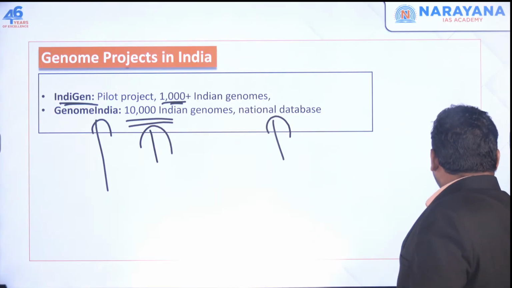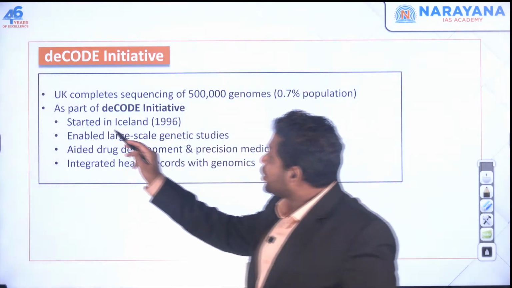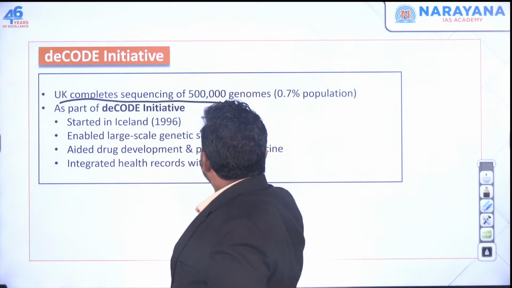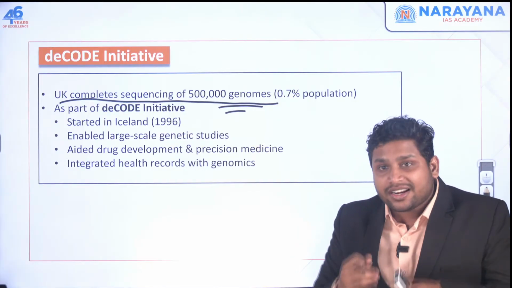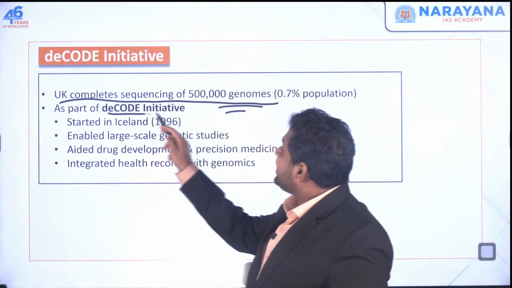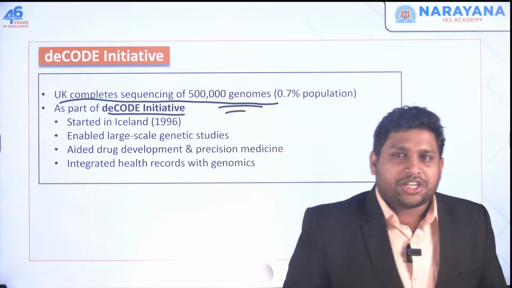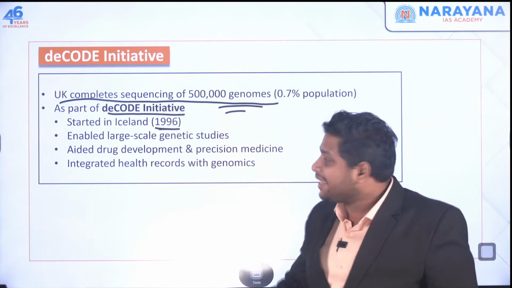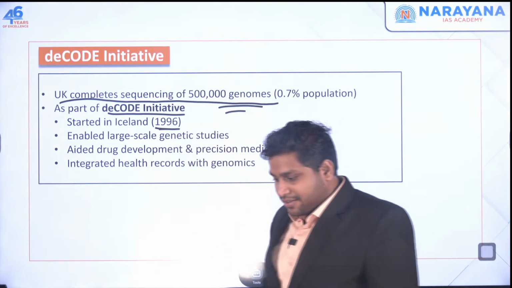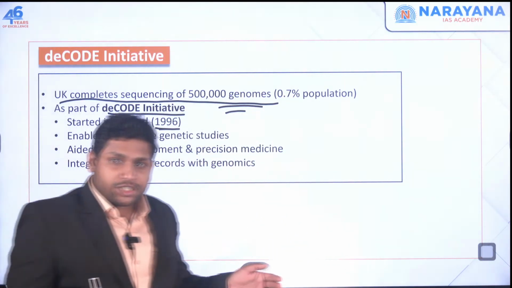Okay. And if I go back to the news, I said the UK has completed genome sequencing of 5 lakh people, and this was done under a larger initiative called the deCODE Initiative. Now this deCODE Initiative was launched in the year 1996. It actually started in Iceland, and the idea there was to go for genome sequencing of a large population. Why a large population?